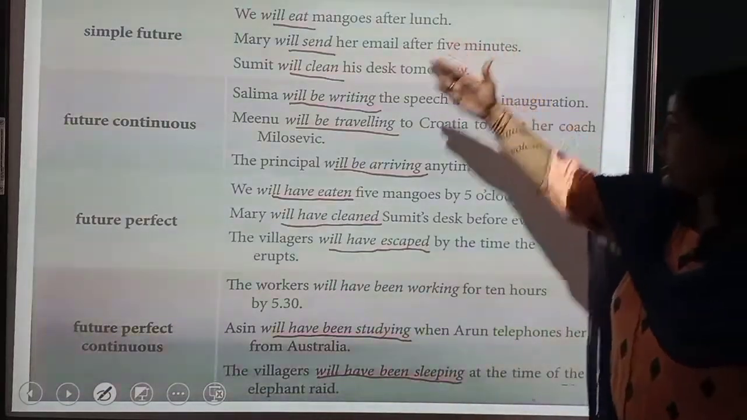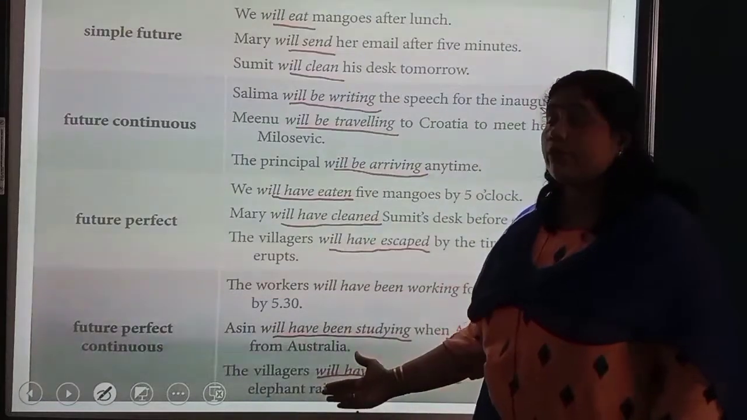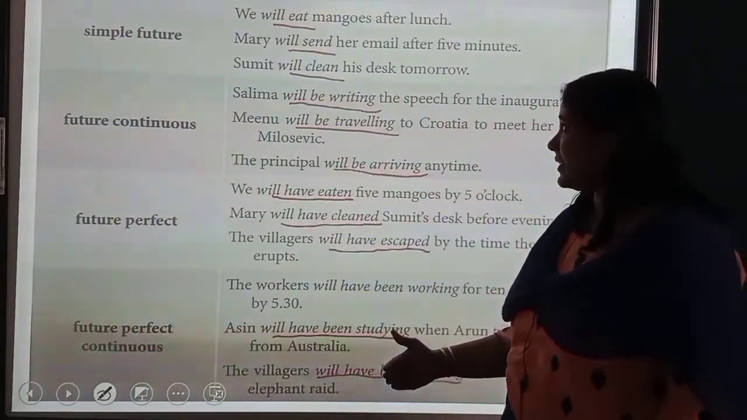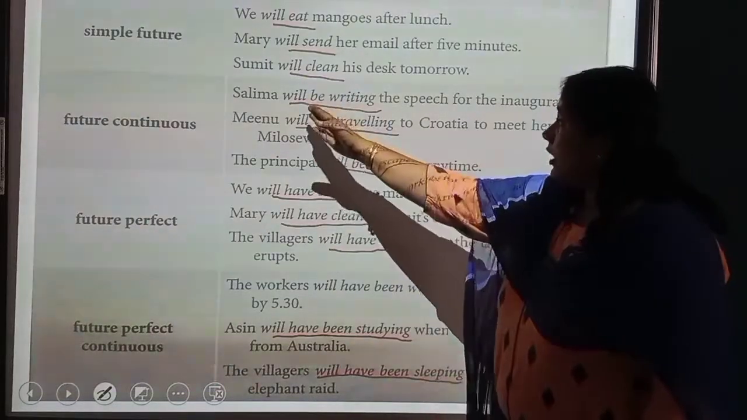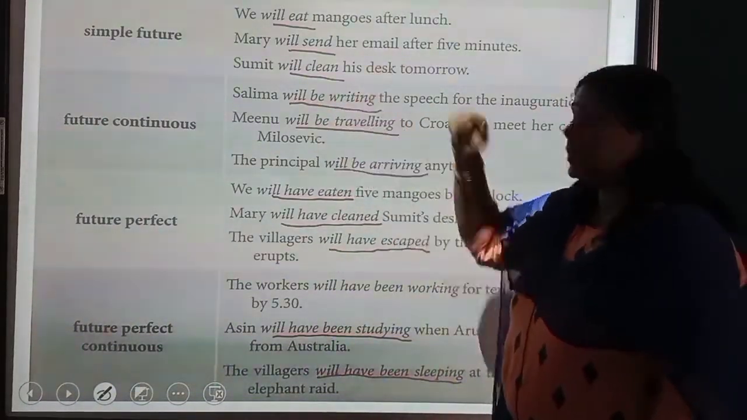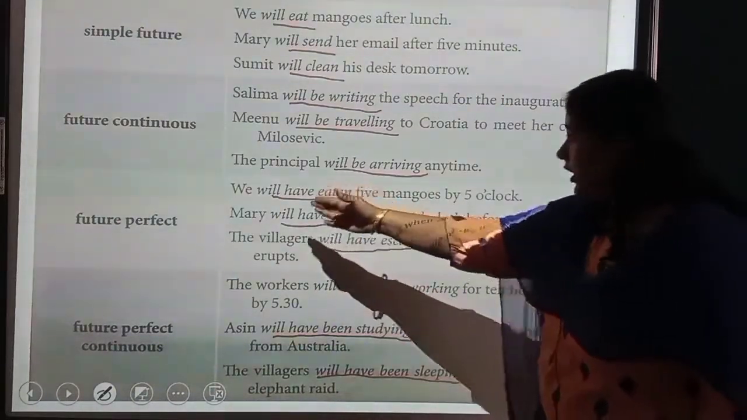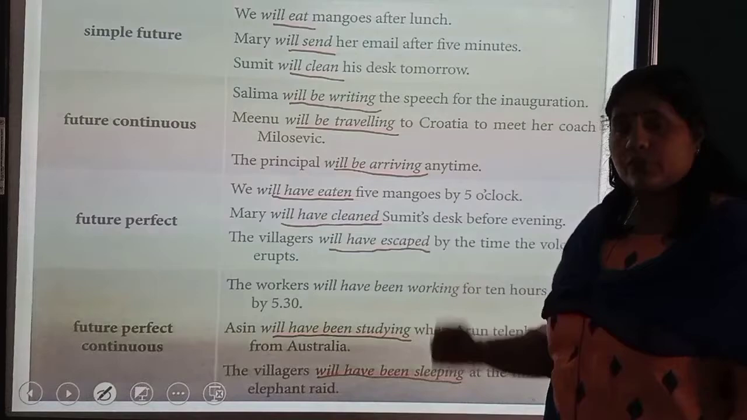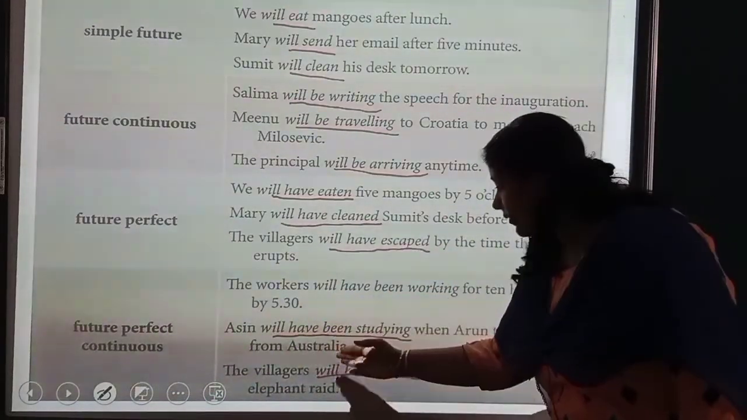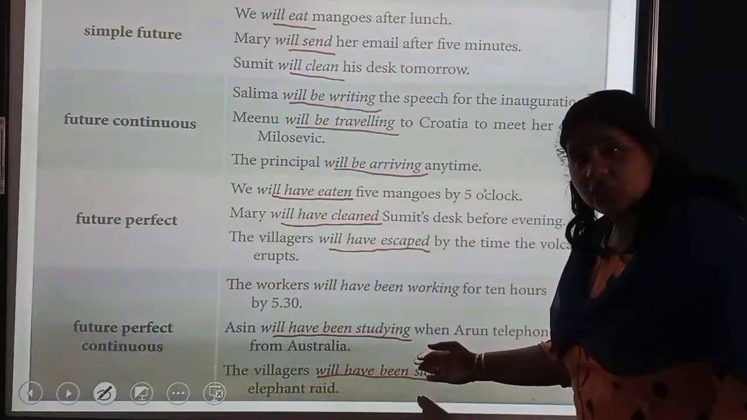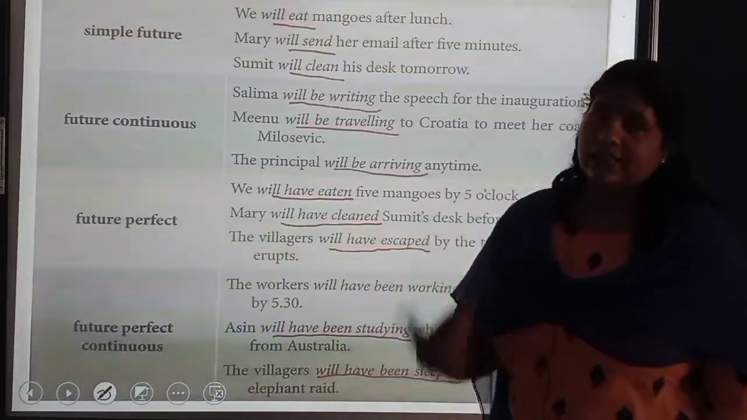So, you can very clearly make out the differences among the different forms of future tense. Will plus the base form of the verb. Will plus be plus ing with the main verb. Then future perfect: will plus have plus V3 form of the main verb. Future perfect continuous: will plus have plus been plus ing form of the main verb. Now, let's move on to the exercise.